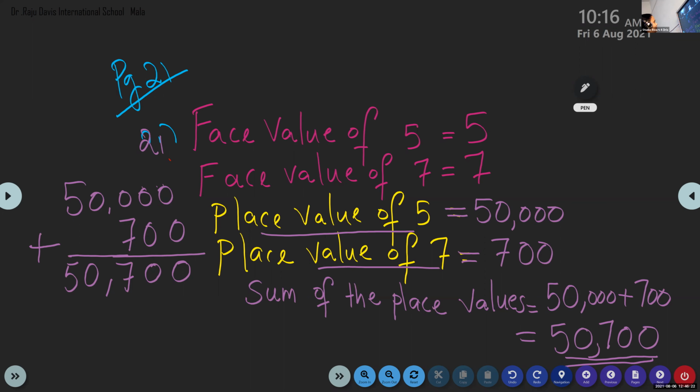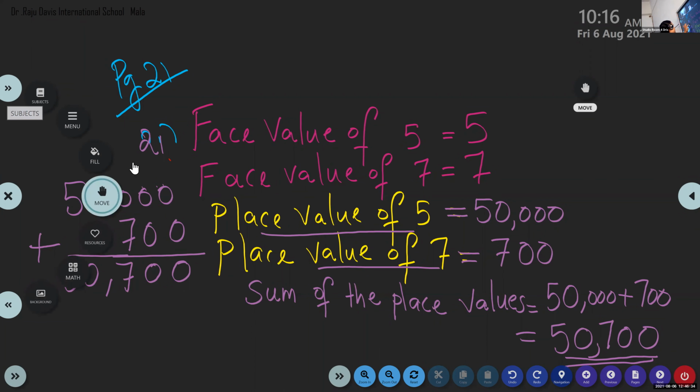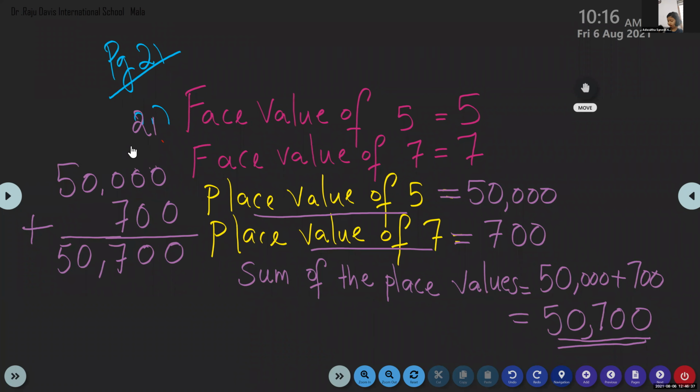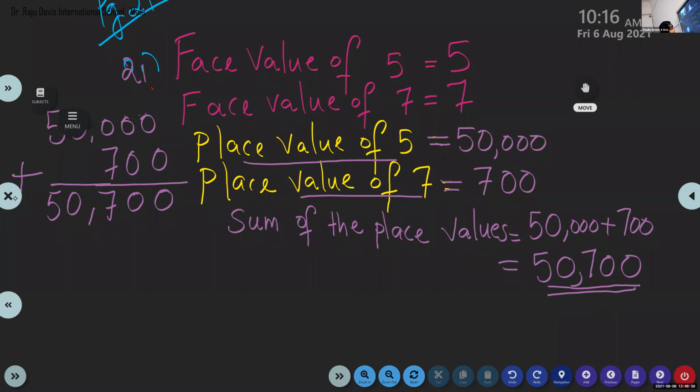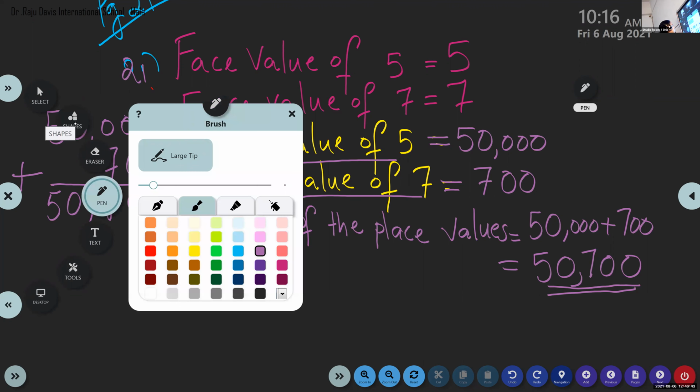Advaita, next what do we have to do? We have done sum. Now what do we have to find out? Look at the question and tell me what we have to do next. Find the difference. Okay, to find the difference means you have to subtract. Very good.